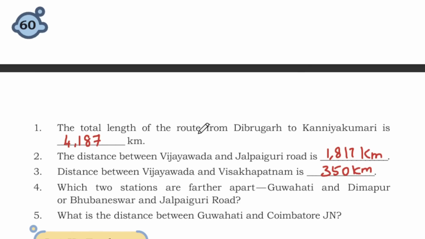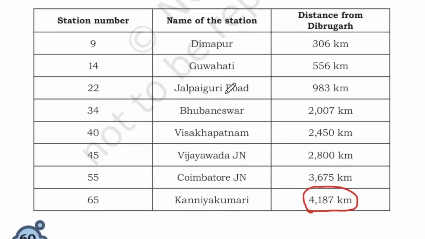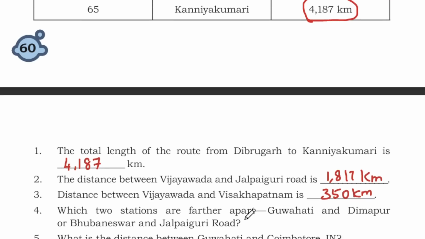Next question. What is the distance between Guwahati and Coimbatore? So here we have Guwahati and here we have Coimbatore. Again you have to subtract these two and write the answer. So this one is the farthest distance. Alright.